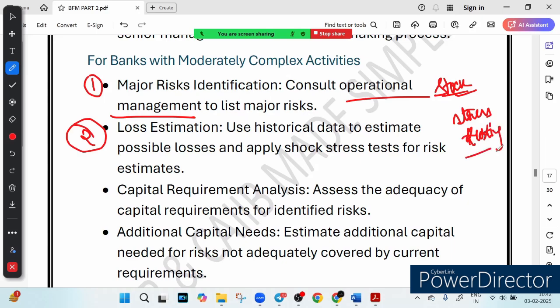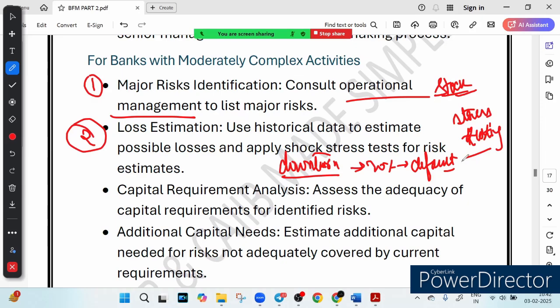You know that the bank uses past data to estimate possible losses and apply stress tests to see how bad things could get. For example, what if a sudden economic downturn caused 20% of loans to default? Obviously it can cause that, right? Suppose a sudden economic downturn happens, and because of this downturn, 20% of loans default. So that is called loss estimation, right?